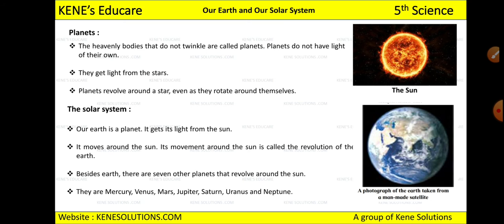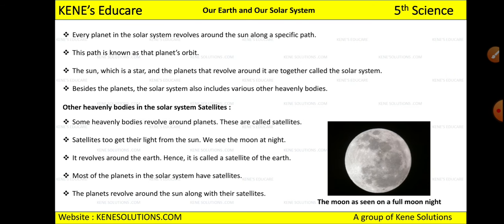So these are the planets which revolve around the sun, and there are other heavenly bodies which are called satellites. Now this satellite gets light from the sun only, and we see the moon at night. It will revolve around the earth. This satellite will also revolve around the Earth, and hence it is called the satellite of the Earth. Now why satellite of the Earth? Because this satellite will revolve around the Earth while Earth will revolve around the sun.